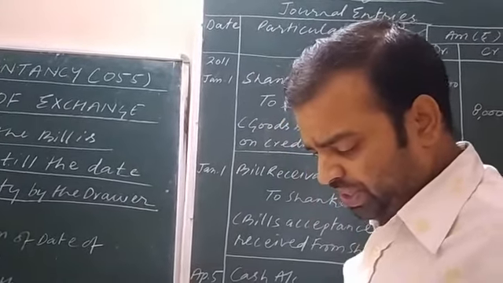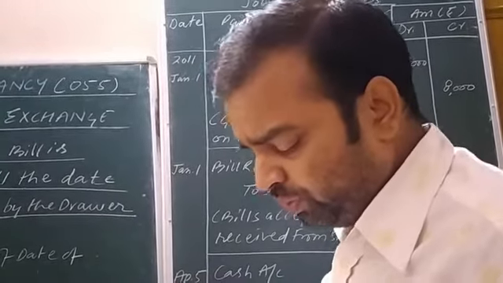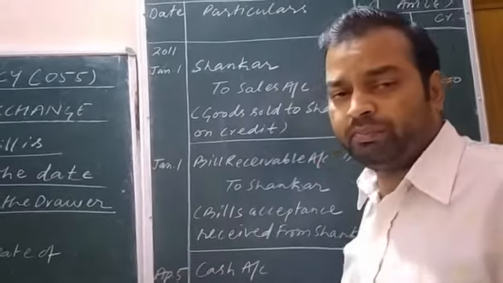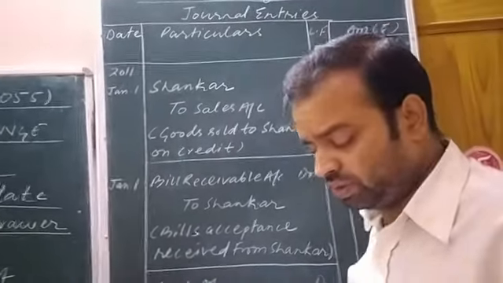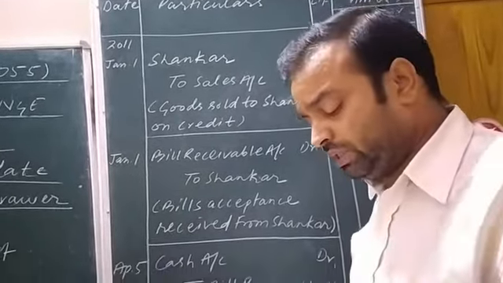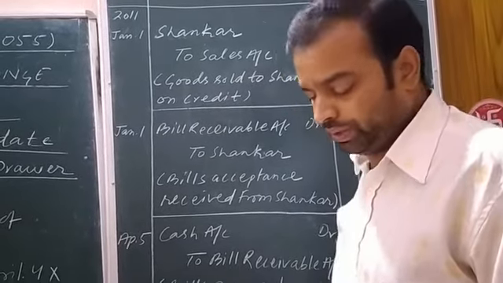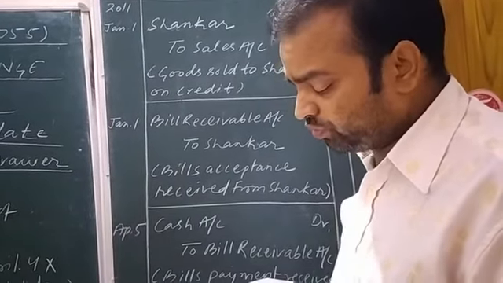So, for passing journal entries, I am reading out question number 2. On Jan 1st, 2016, remember the date. The date of transaction is Jan 1st, 2016. This date will help a lot in calculating the date of maturity. Shankar purchased goods from Parvati.